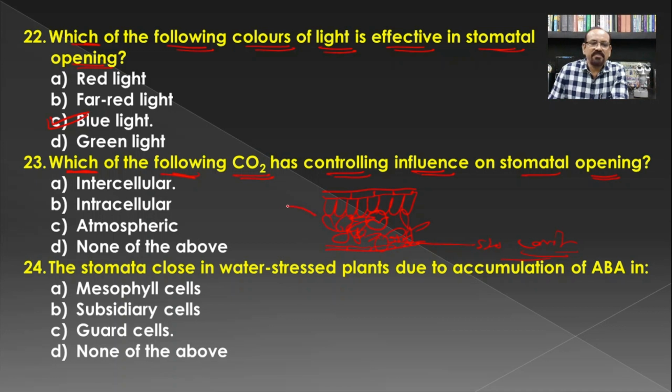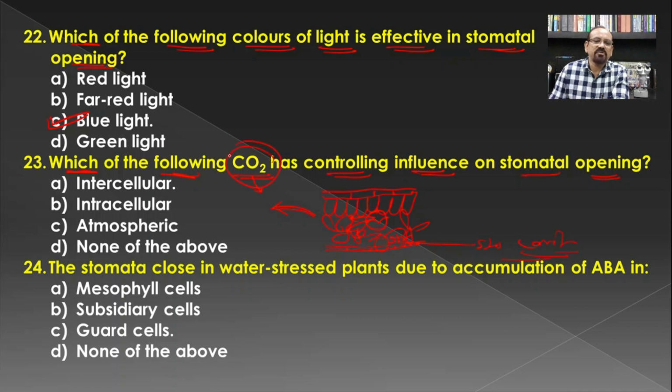At the same time, if we talk about the opening and closing of the stomata by carbon dioxide concentration, carbon dioxide is released again in the stomatal cavity. During the night, the plant only carries out respiration and no photosynthesis, so the carbon dioxide is not used and only oxygen is absorbed.